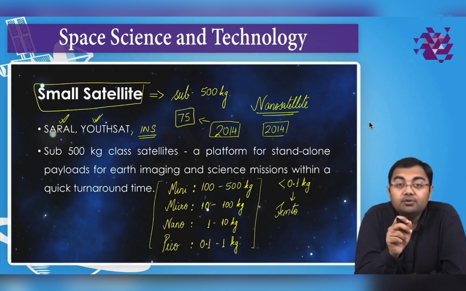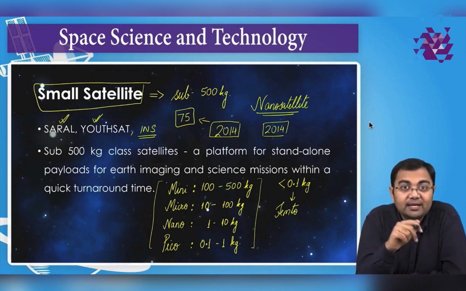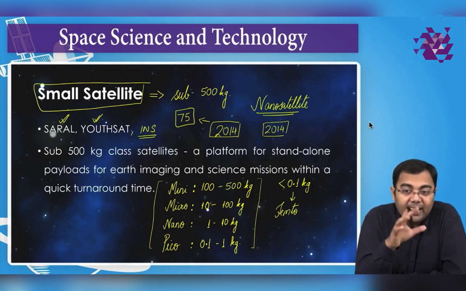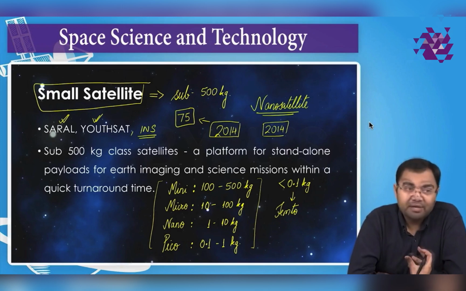We just discussed this. Out of these 104 satellites, 103 were nanosatellites. So there was only one satellite which weighed like a normal remote sensing satellite. It was a Cartosat series satellite. All the other satellites, a total of 103 in that launch, were nanosatellites. So that's why we have seen that nanosatellites as a market has grown a lot.